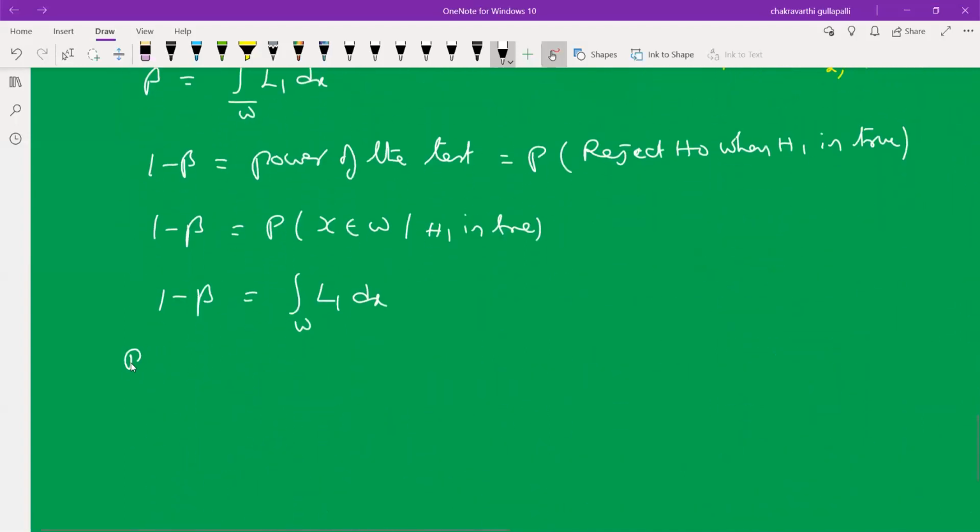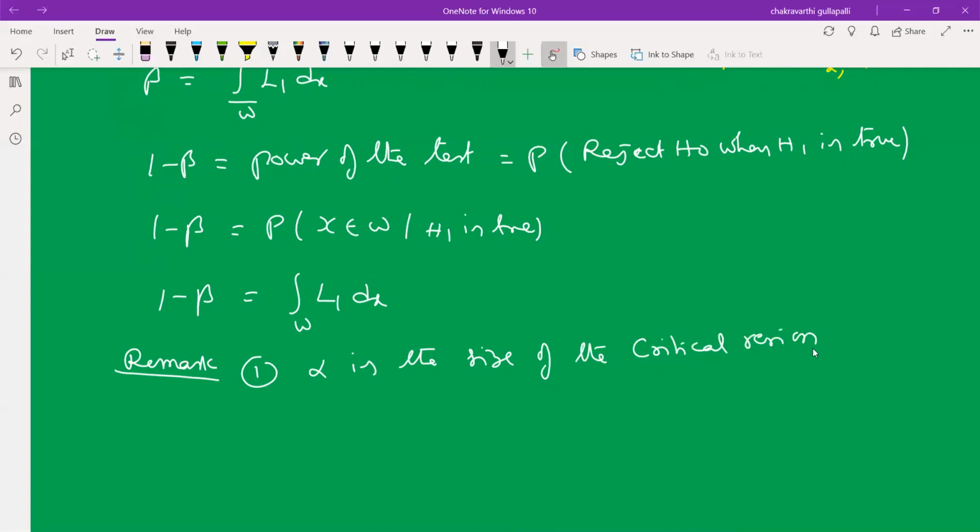Remark 1. Alpha is the size of the critical region.